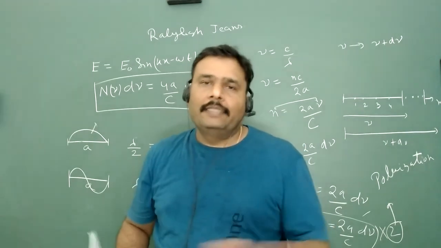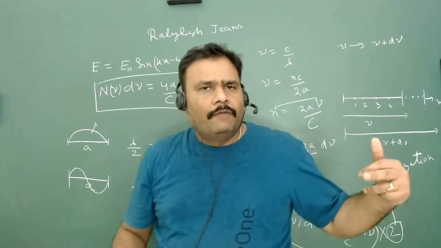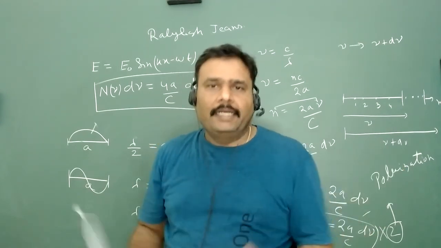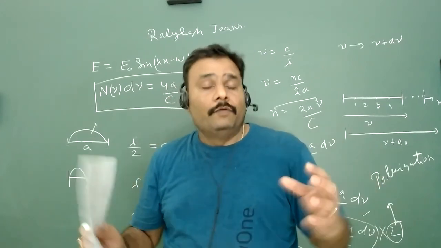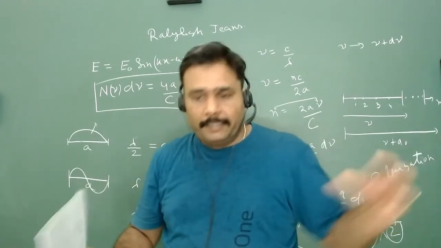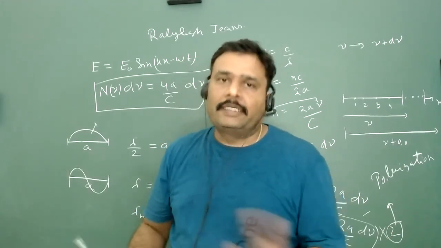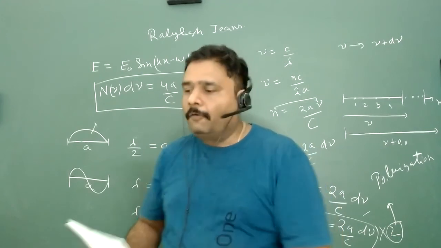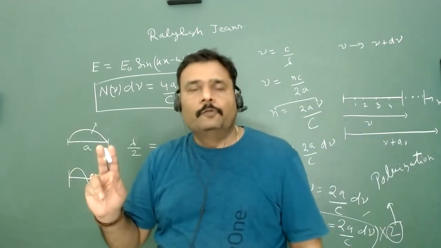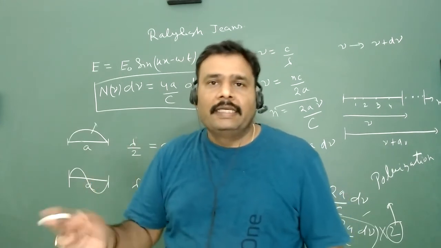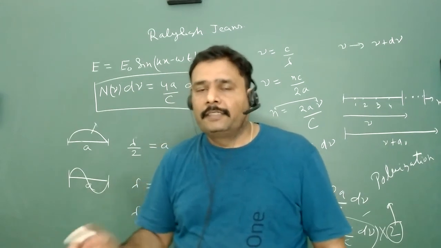The one dimensional case is right now just a very theoretical thing, but practically we have to confine the radiation in a cubical box. We will confine the electromagnetic radiation into a cubical box and then try to understand its features. The same logic we will implement in the 3 dimensional case, and we will try to explain how black body radiation behaves.